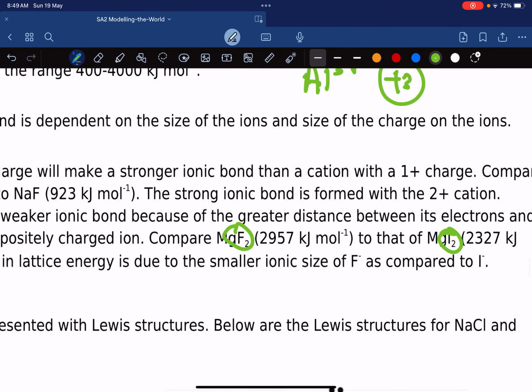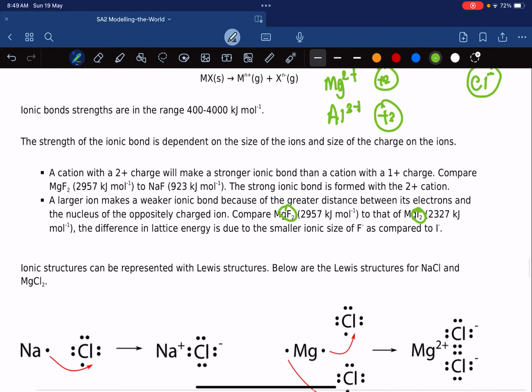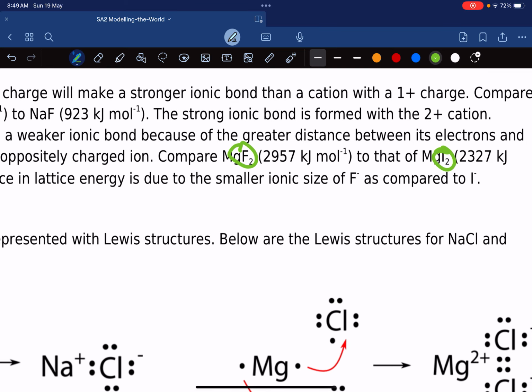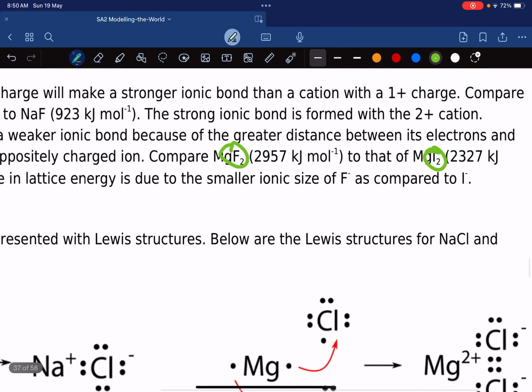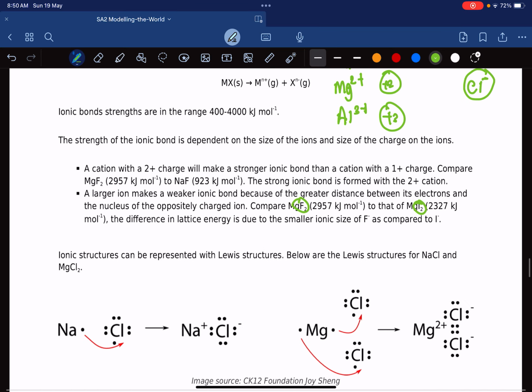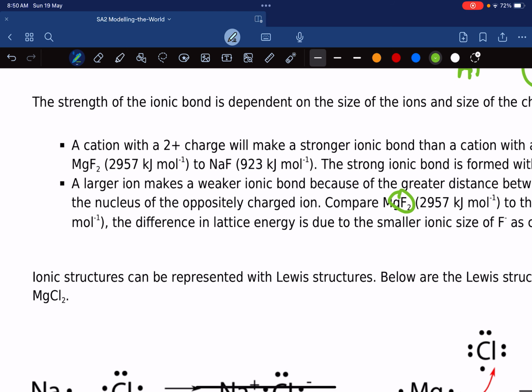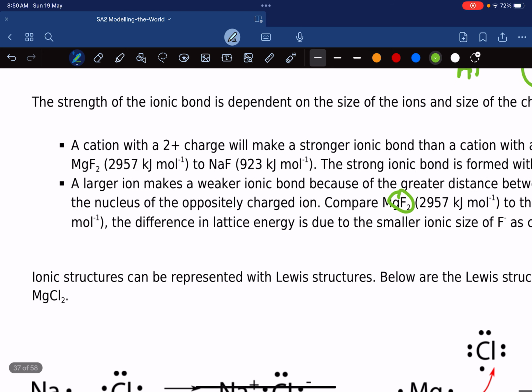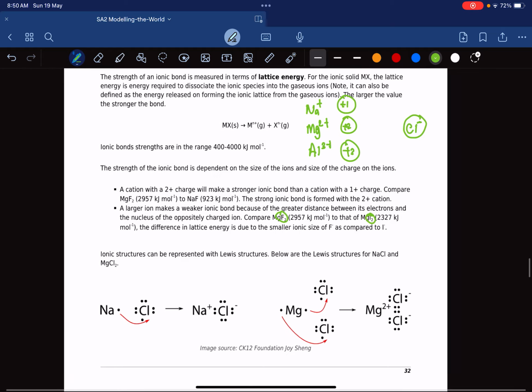So you see, the total energy of magnesium fluoride is 2957, the other one 2327. And then the same thing goes here. Magnesium carries a charge of plus 2, 2957. Meanwhile, sodium fluoride, which carries a charge of plus 1, is only 923. So it makes a difference.